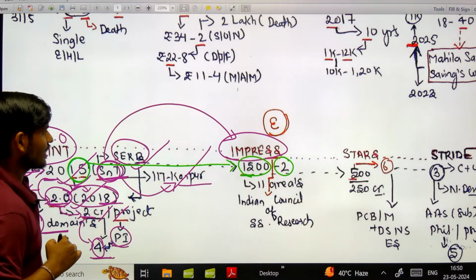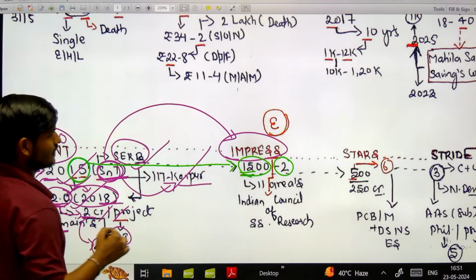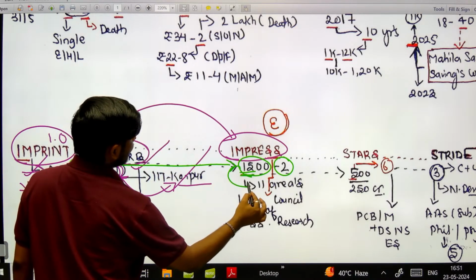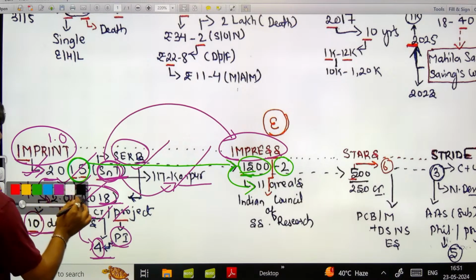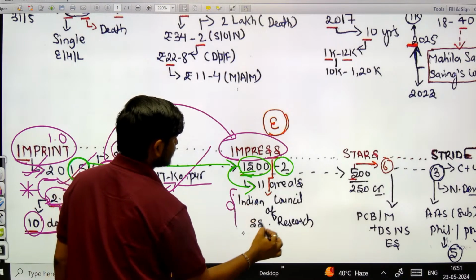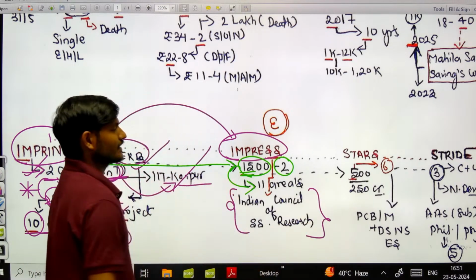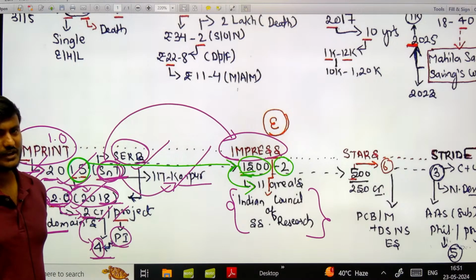Okay, now with the help of this 15 you can take out 1 from this and remember that 11 areas would be the point of focus in IMPRESS. And obviously, since the scheme is for social science, the Indian Council of Social Science Research would be taking care of this particular scheme known as IMPRESS.